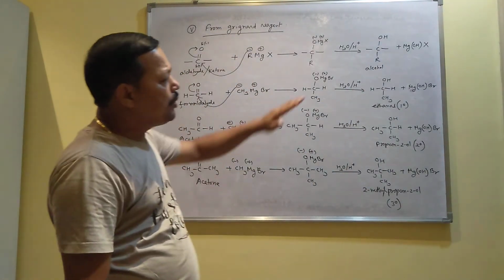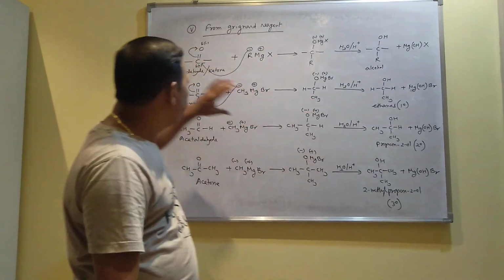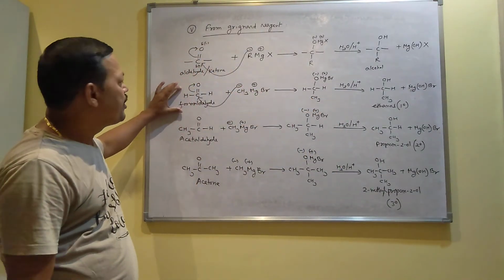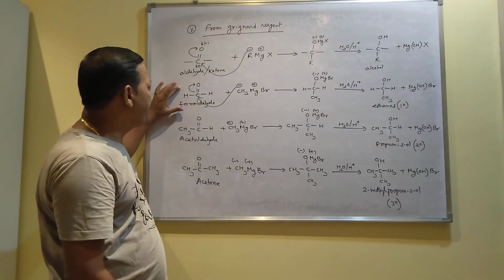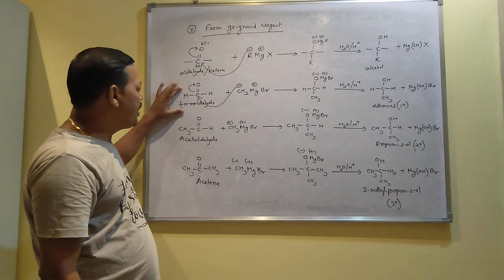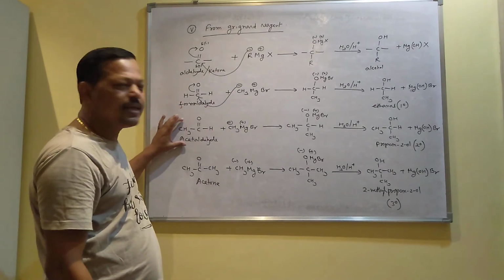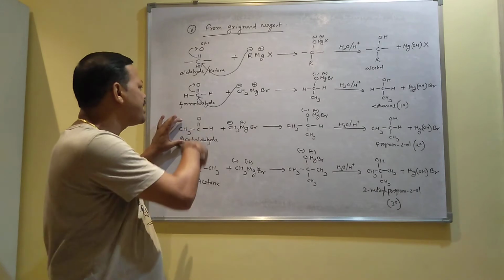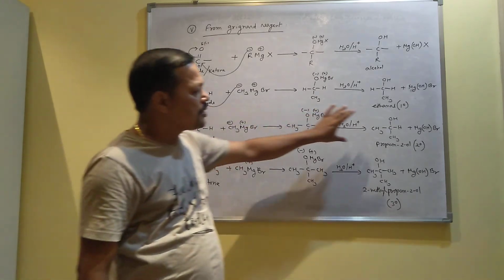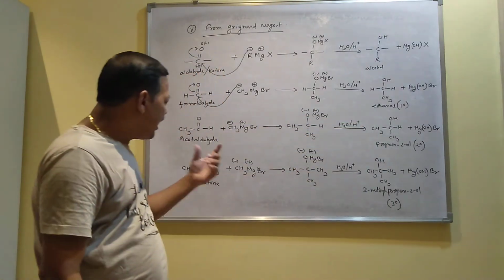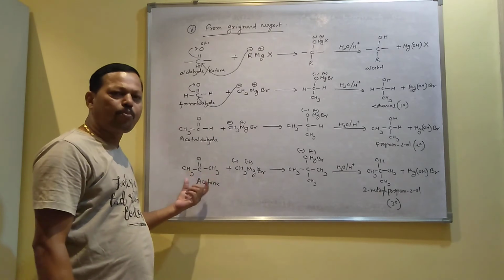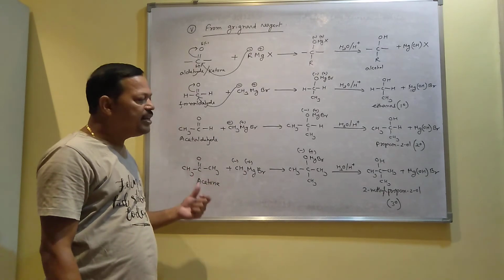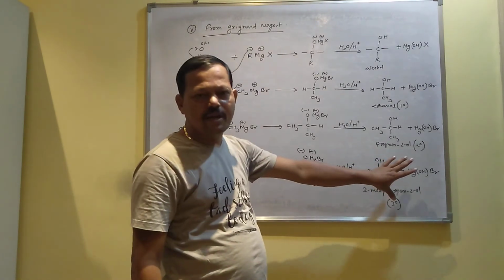So when will you get the primary? When you take methanal or formaldehyde, methanal always gives primary. Except methanal, other aldehydes, ethanal, propanal, butanal, if you take any other aldehyde, you will always get secondary. And any ketone, whether it is propanone, butanone, pentanone, any ketone always produces tertiary.